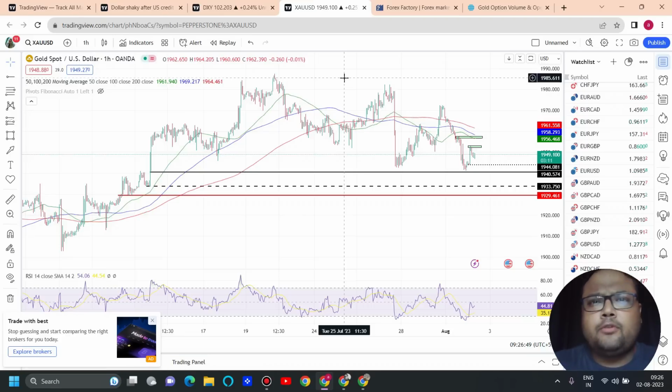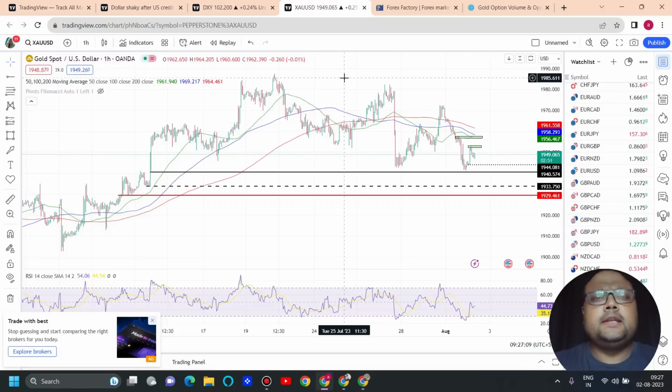How much can you expect? 40 to 50 pips till 1940. In case of heavy volatility, 1930 is the support for the day, and in case of low volatility, 1934-35 is the support for the day. Keep in mind, after news, if market shows extreme volatility, follow the trend of the market.